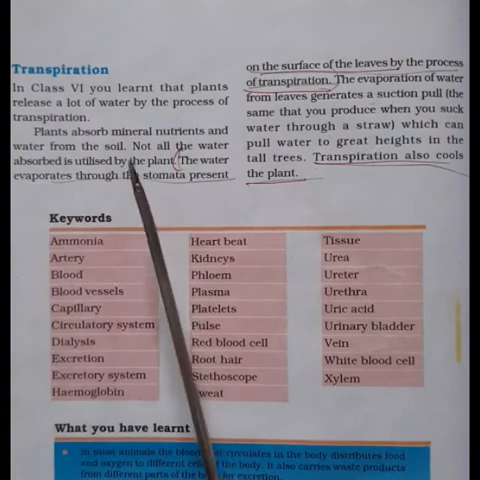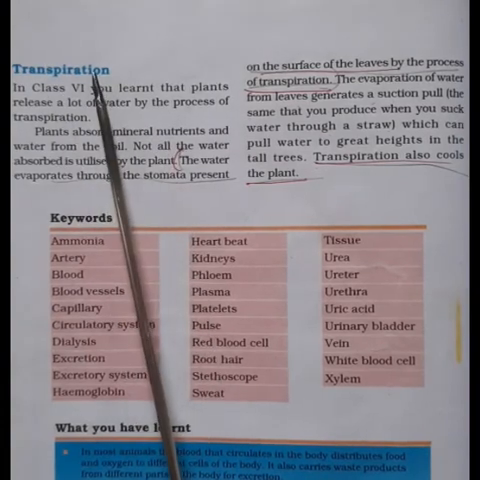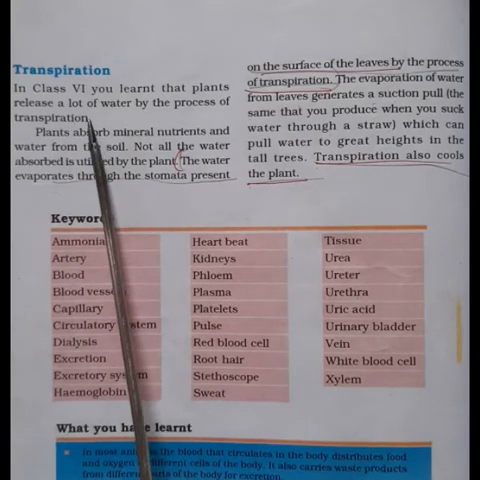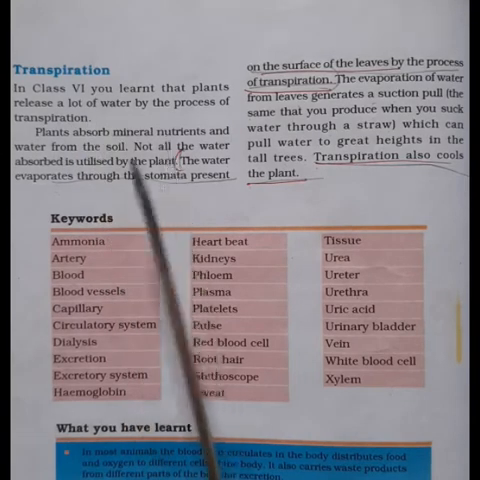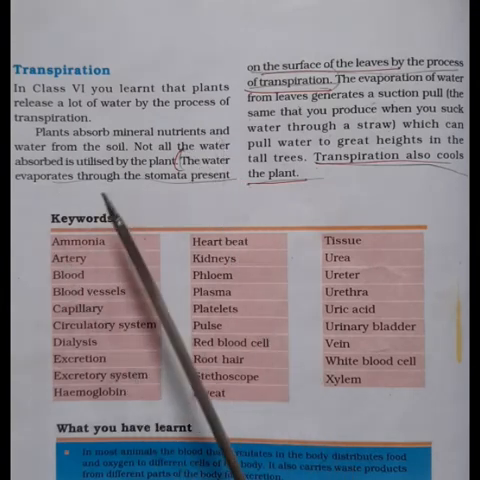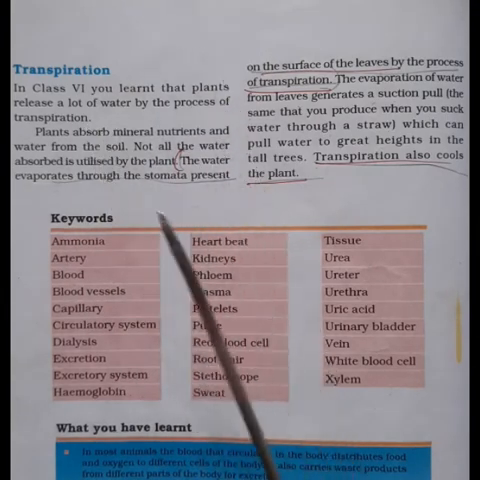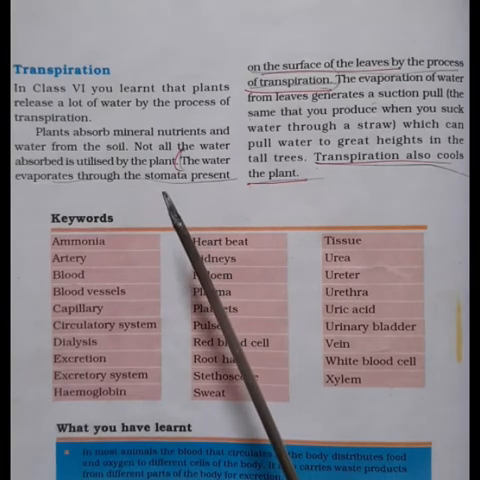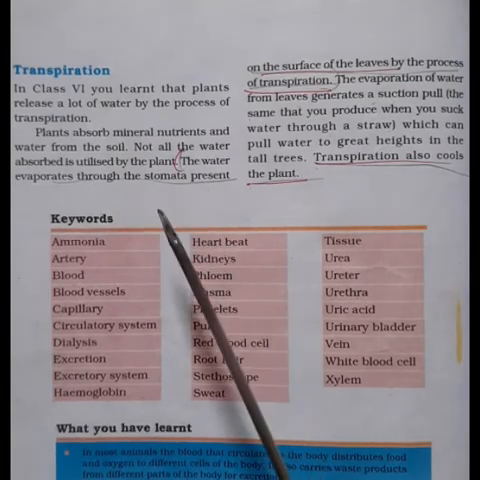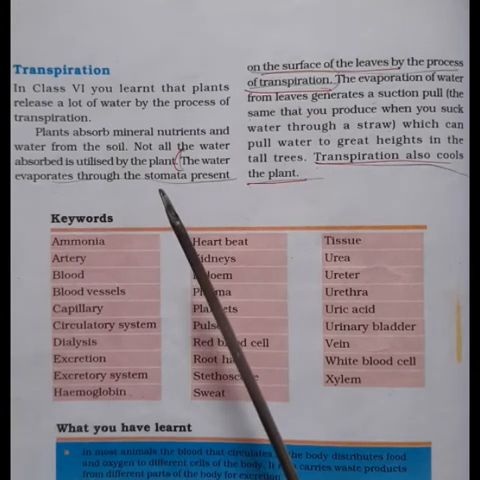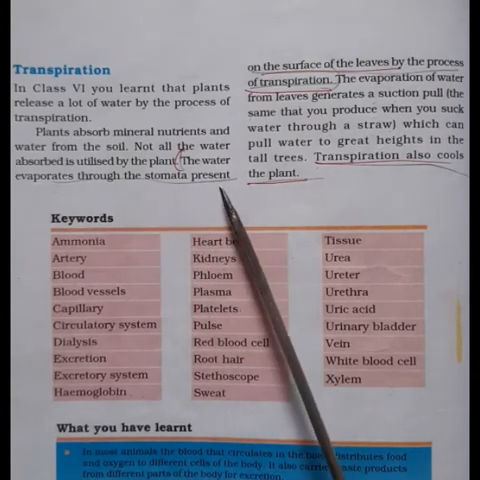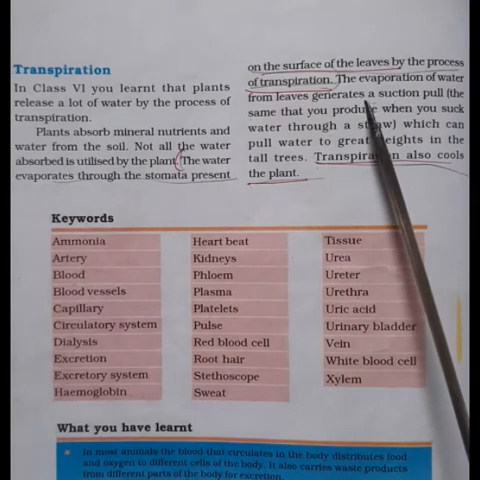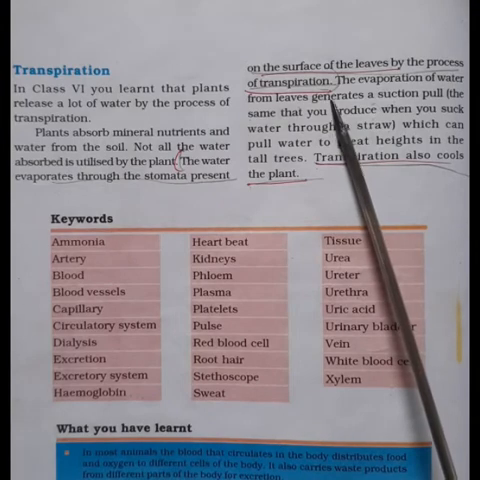The last topic of this lesson is transpiration. In class 6th only, you have studied about transpiration, where plants release a lot of water by the process of transpiration. Plants absorb mineral nutrients and water from the soil. So the water absorbed is utilized by the plants. The water evaporates through the stomata present on the surface of the leaves by the process of transpiration.